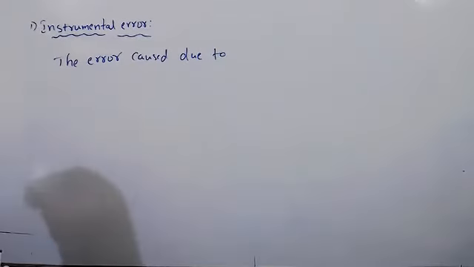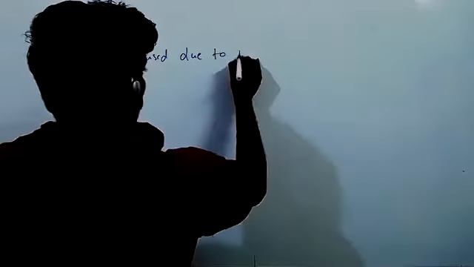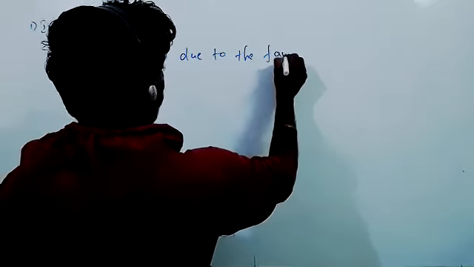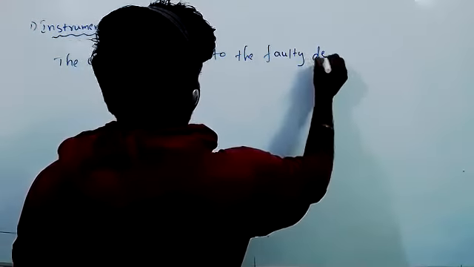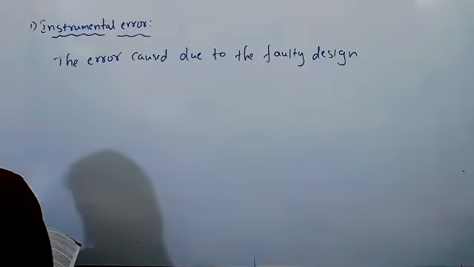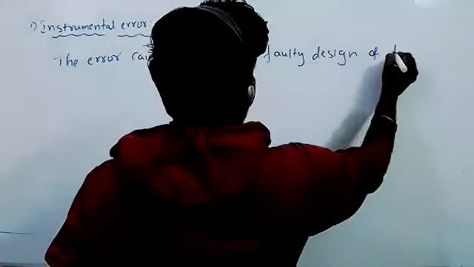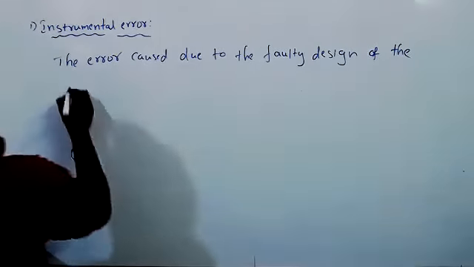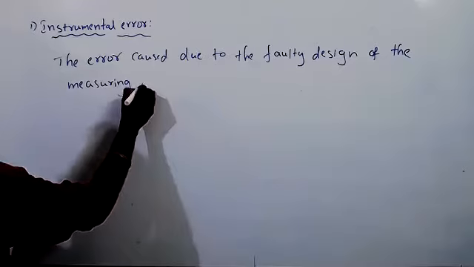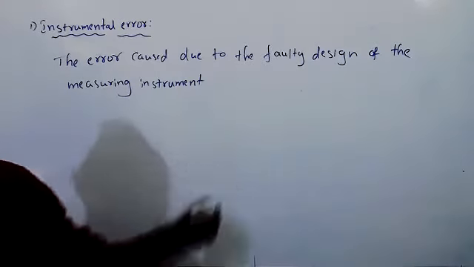The error caused due to faulty design of the measuring instrument.